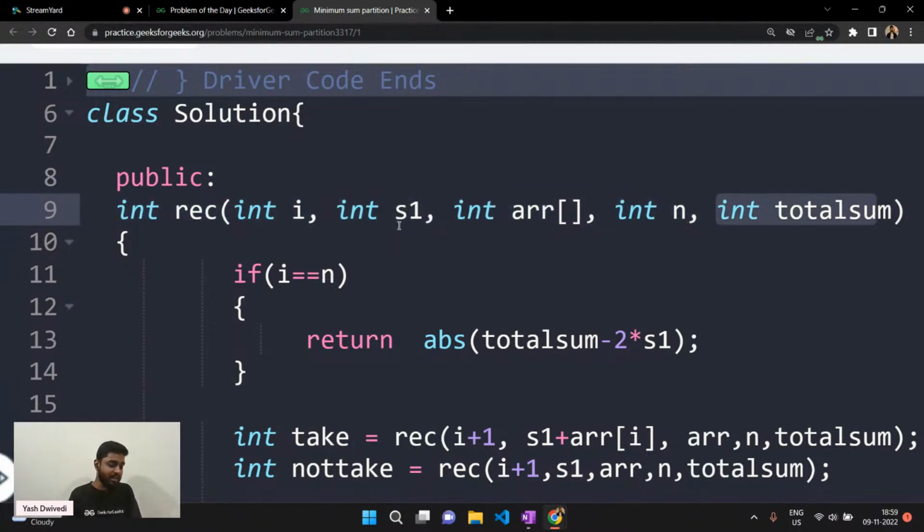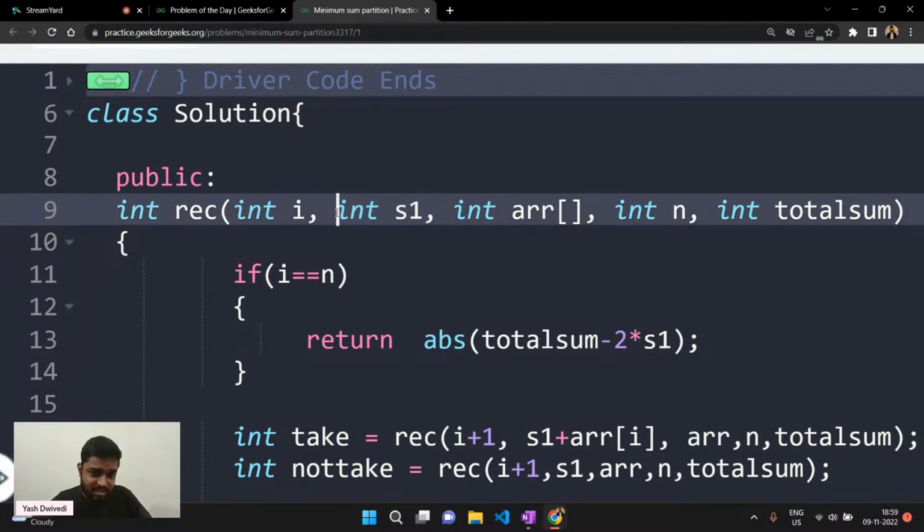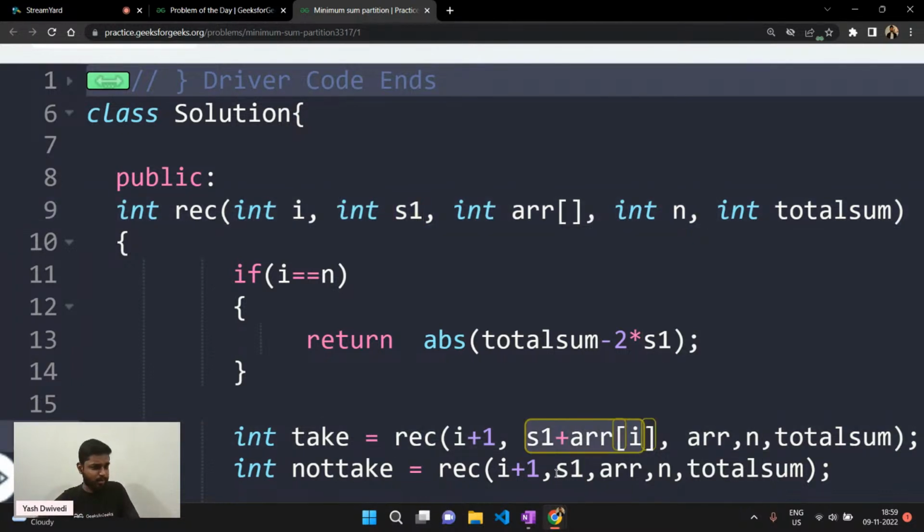What are the two parameters that are changing here? The two parameters changing here are nothing but index I, and S1 is also changing, right? The subset sum is continuously evolving. You can see S1 plus array I, or maybe it remains the same also. So I is changing, and subset sum can also change, S1, right? You can write yes in the chat. +1 in the chat if you're clear with this, that these two things are changing, I and S1.